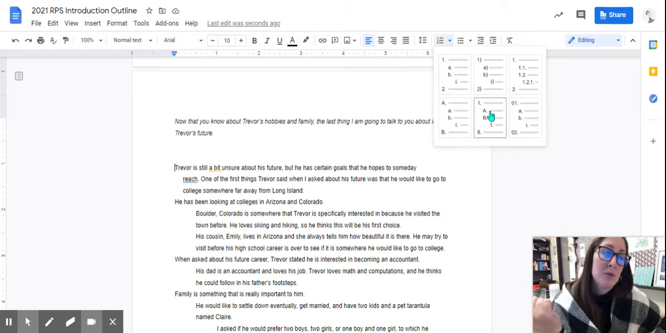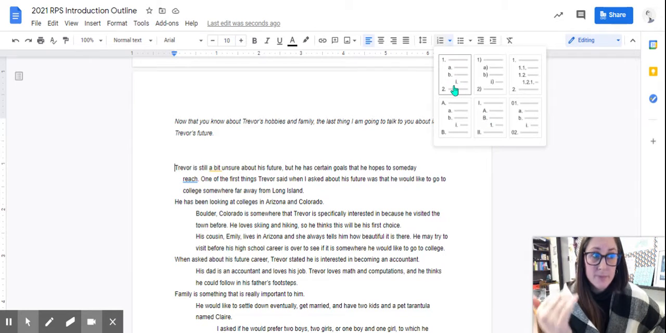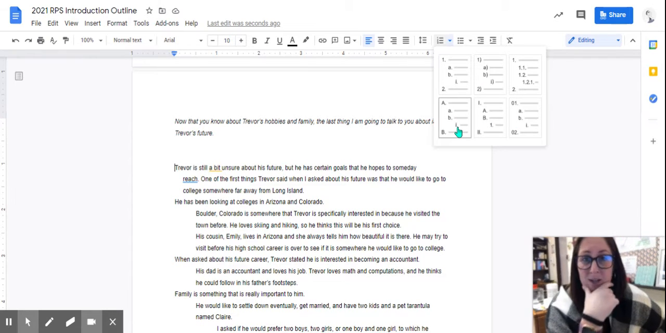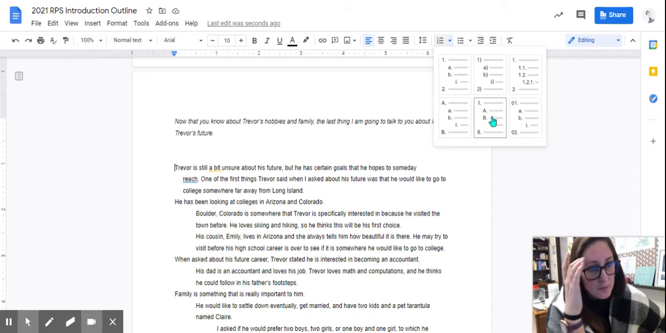I kind of like starting with the Roman numerals, but sometimes that confuses people. So if you want to do 1, 2, 3, you can do that. If you have a preference, use it. Do what you like, what makes you feel comfortable. So let's say I'm going to use the Roman numerals, right?